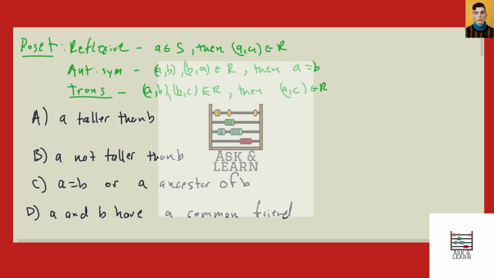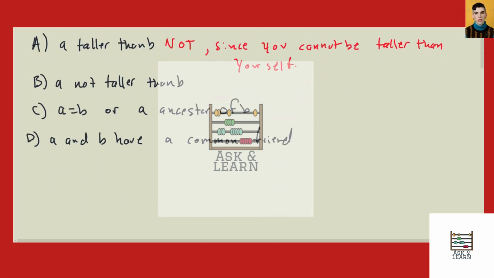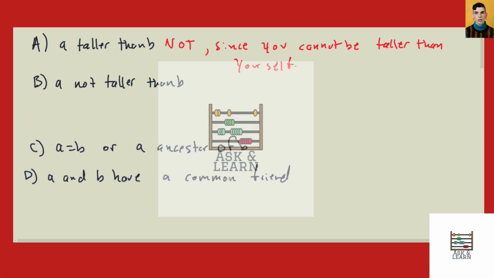All right, so let's start with A here. So we say that A is taller than B. Well, it seems like this fails the reflexive property. So we would say not, since you cannot be taller than yourself. And I would hope we can all agree that we all are people, so we should be in this set of people. All right, now let's go ahead and go on to the next one.